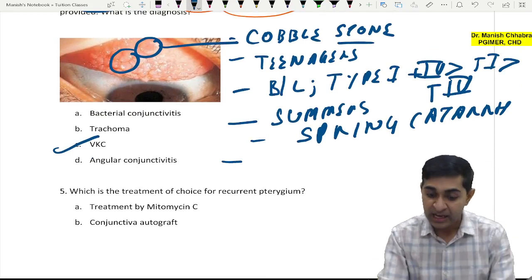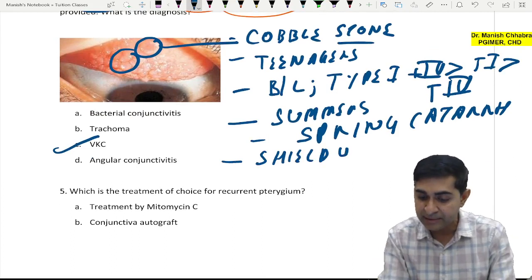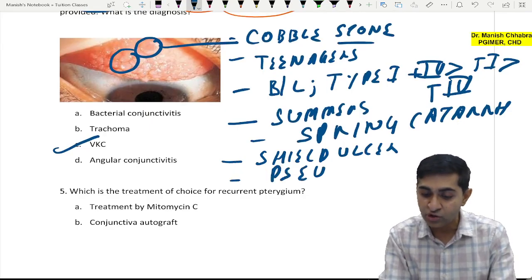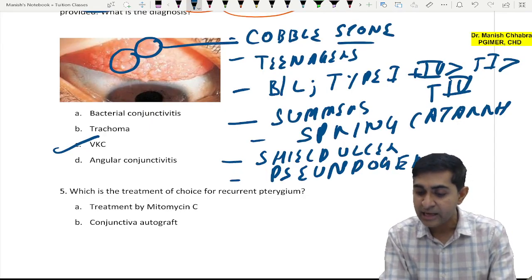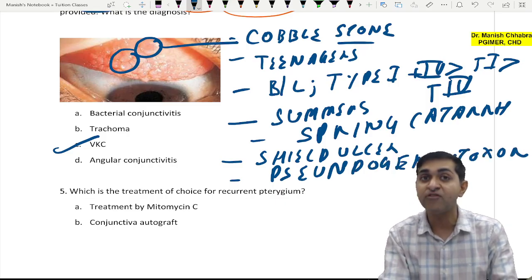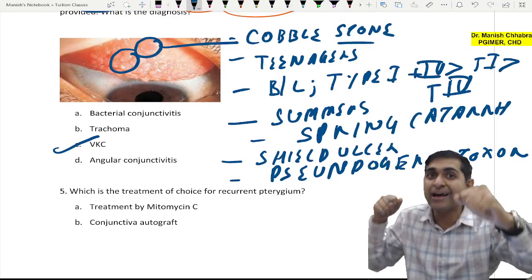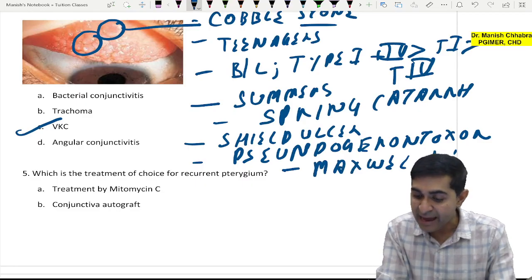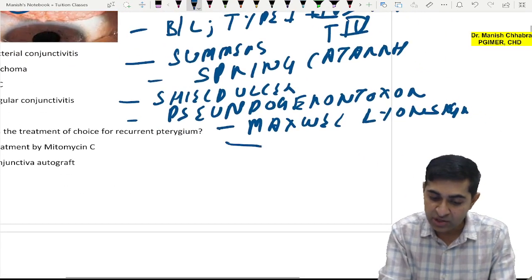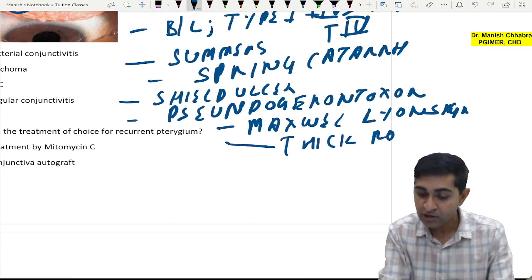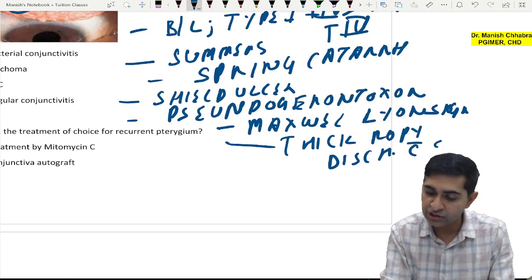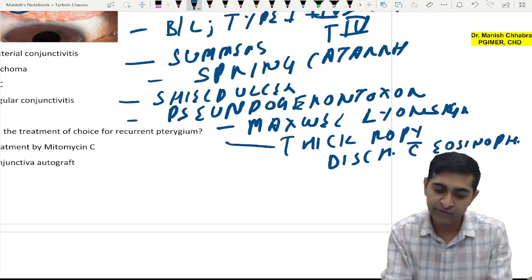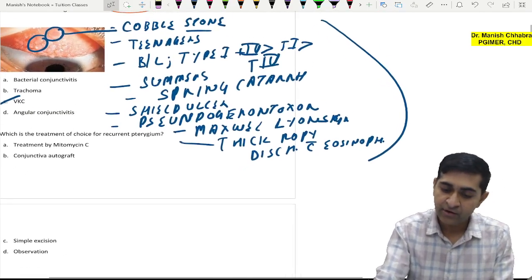What are the other features? There is shield ulcer which may be present. There is pseudogerontoxon. Pseudogerontoxon is a peripheral corneal opacity in the form of a bow. Bow, you understand? Bow, bow and arrow, bow. So pseudogerontoxon. There is Maxwell-Lyon sign. Maxwell-Lyon sign is thick ropey discharge with eosinophils. So these are all your features seen in vernal keratoconjunctivitis with eosinophils.